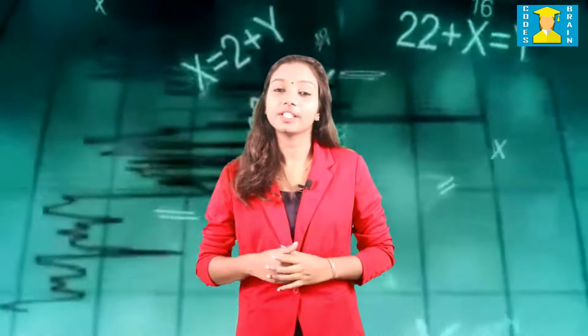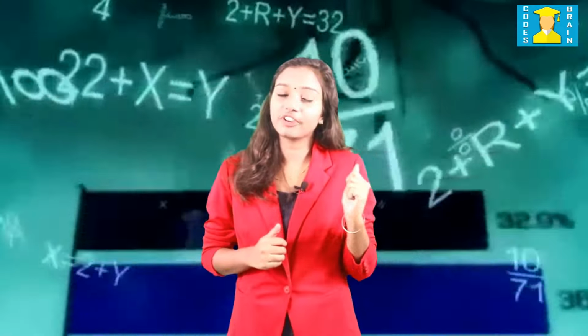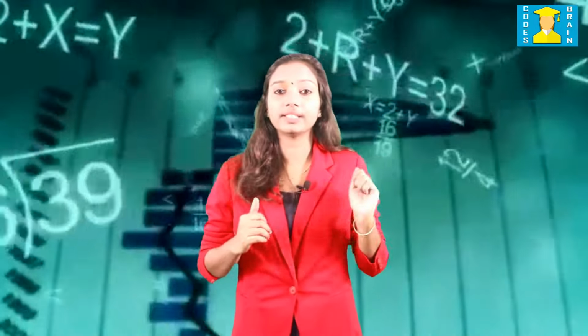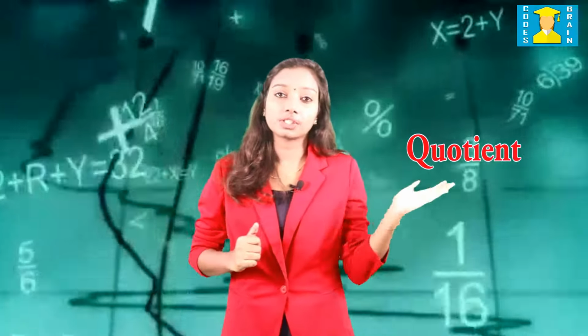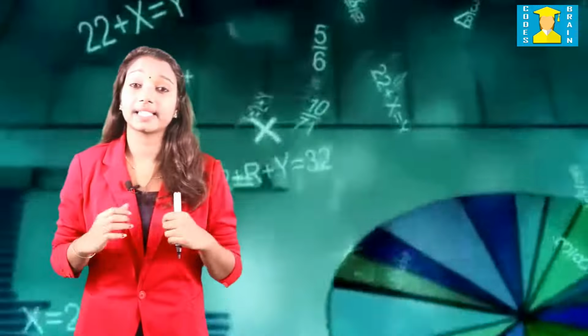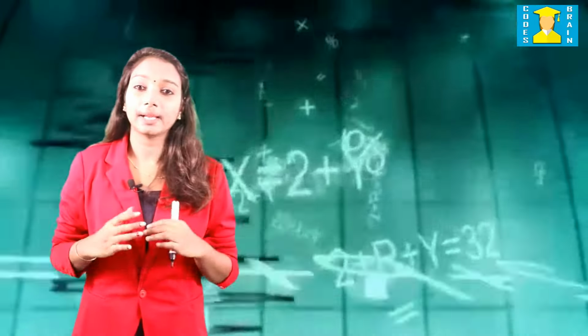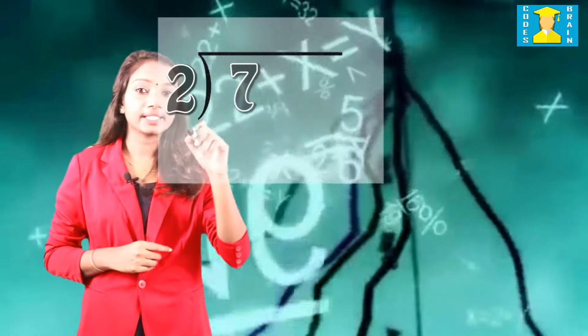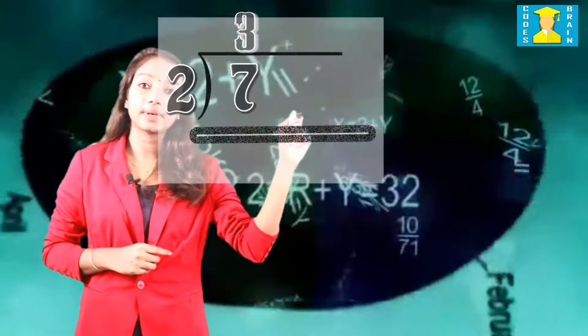We can study about Euclid's division lemma. The name is a little difficult, but it is very easy. Euclid is a Greek mathematician. Euclid division is the process of division of two integers which produces a quotient and a remainder. Take a small example to learn this. I am dividing the number 7 by 2 and get the quotient 3 and remainder 1.